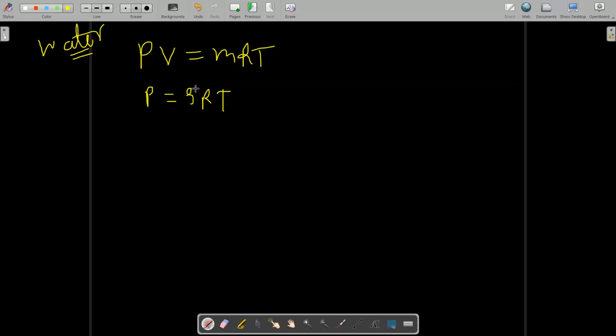The density of water will remain the same at any height. R is the characteristic gas constant, which is the universal gas constant upon molar mass.